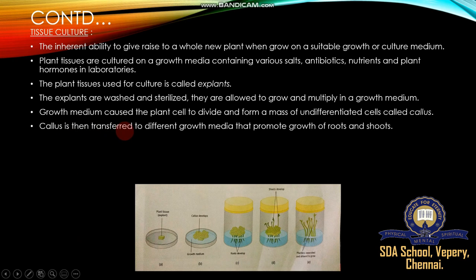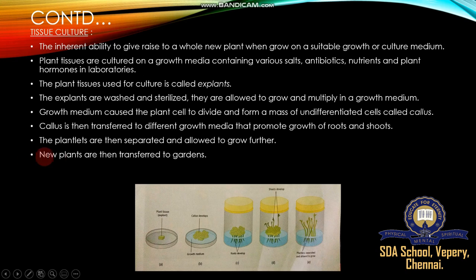Callus is then transferred to different growth media that promote growth of roots and shoots. The plantlets are separated and allowed to grow further. After complete development of the plantlet, remove it from the culture medium and vessel, and transfer them one by one into the natural habitat.